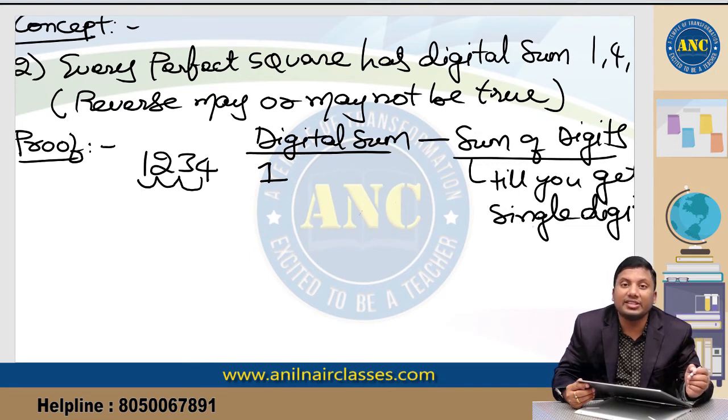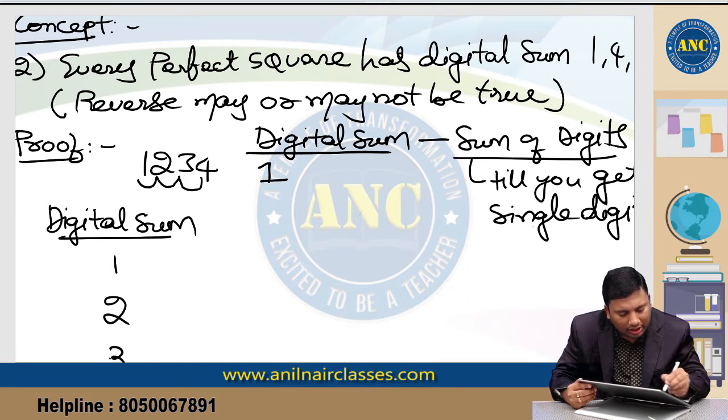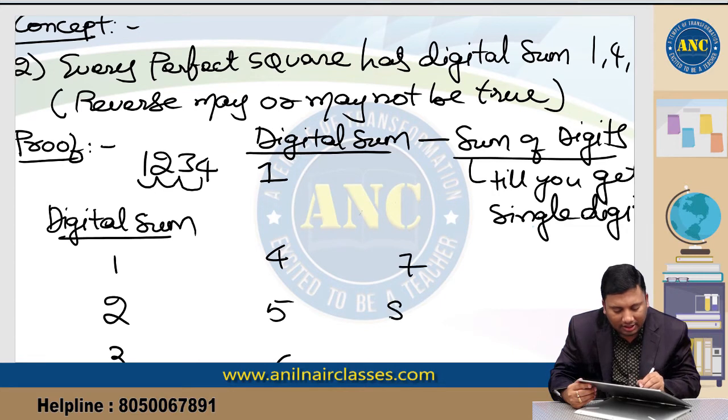What are all the single digits possible from 0 to 9? 0 is not possible. Why? Because if you add the digits, getting 0 is illogical. So I will take all the digital sums that are possible. All the possible digital sums are 1, 2, 3, 4, 5, 6, 7, 8, 9.